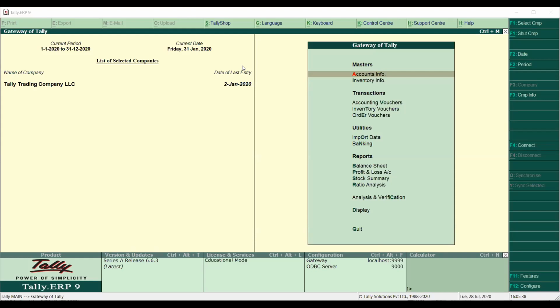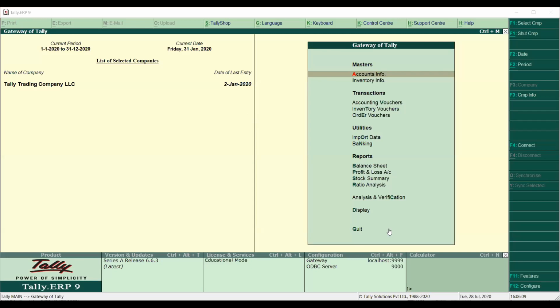I would like to suggest, if you go to any trading business, we start from quotations. If it's the sales side, we start with sales quotations, and if it's the purchase side, we can use purchase quotations also. But in the local market, people are not going for purchase quotations, but they start from purchase orders, which we call LPOs, local purchase orders. I will show you in this company, I have nothing. I have a totally blank company.